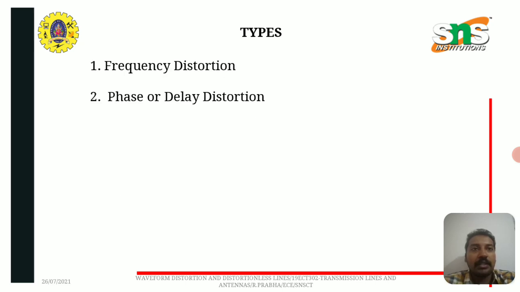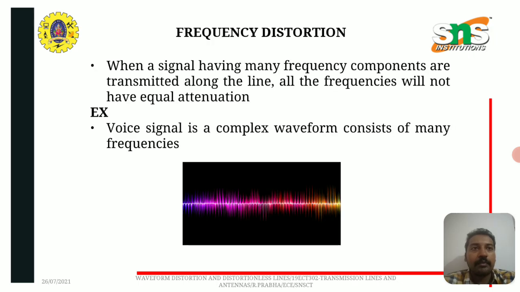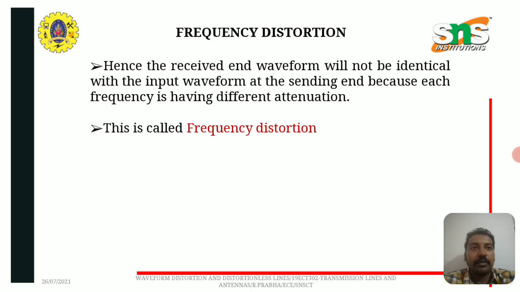The two types of distortions are frequency distortion and phase or delay distortion. Frequency distortion: when a signal having many frequency components is transmitted along the line, all the frequencies will not have equal attenuation. An example is a voice signal. It is a complex waveform consisting of many frequencies. Hence, the received end waveform will not be identical with the input waveform at the sending end because each frequency has different attenuation. This is called frequency distortion.